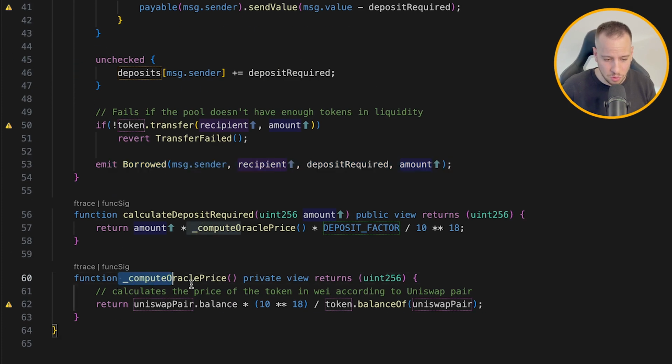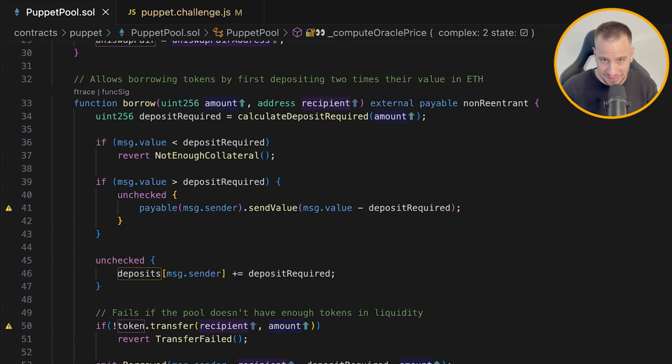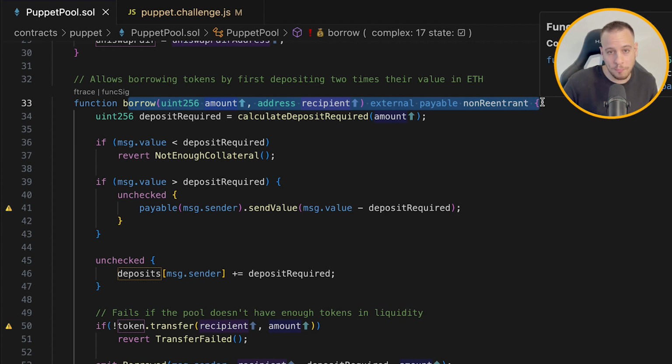Now, how do we screw up this function? We just need to manipulate the Oracle price, make sure that DVT is worth nothing, so that we can send a very small amount of ETH in order to borrow all the DVT from the smart contract. We need to do an Oracle manipulation attack.